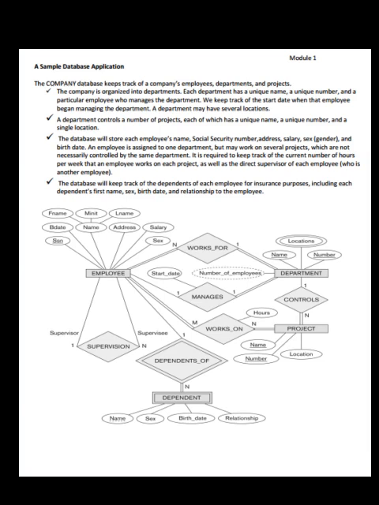An employee is assigned to one department but may work on several projects, which are not necessarily controlled by the same department. It is required to keep track of the current number of hours per week that an employee works on each project, as well as the direct supervisor of each employee, who is another employee. The database will keep track of the dependents of each employee for insurance purposes, including each dependent's first name, sex, birth date, and relationship to the employee. See the figure here.